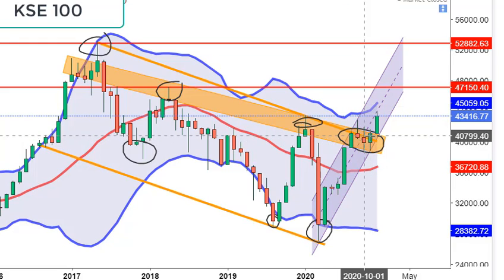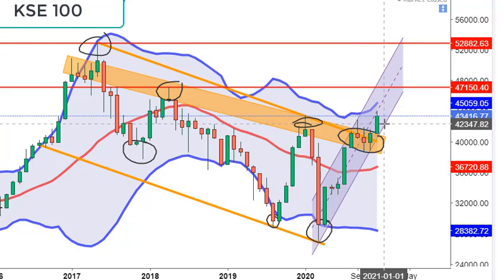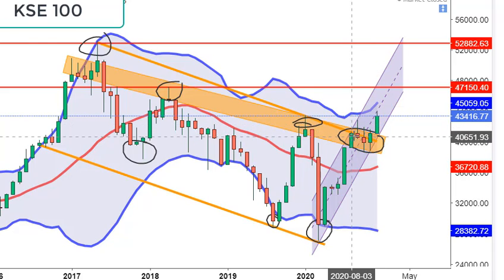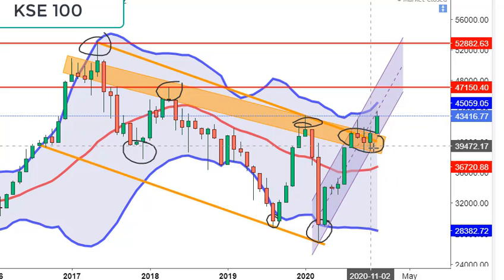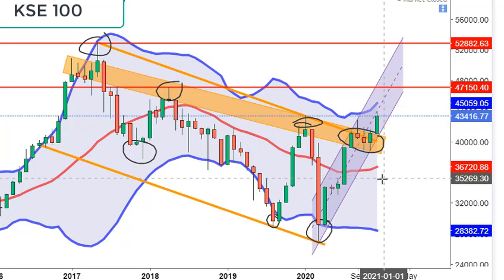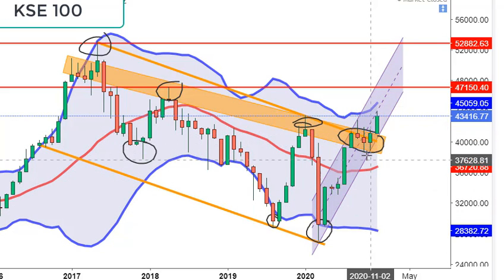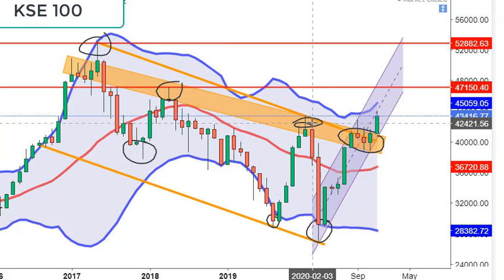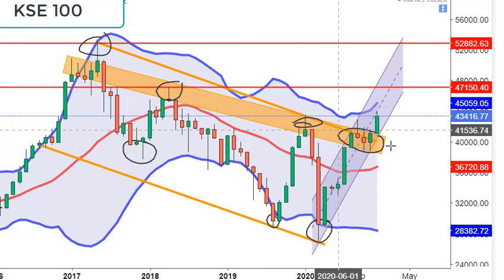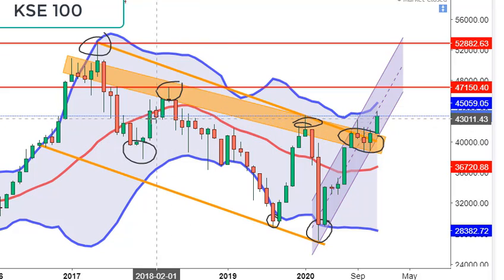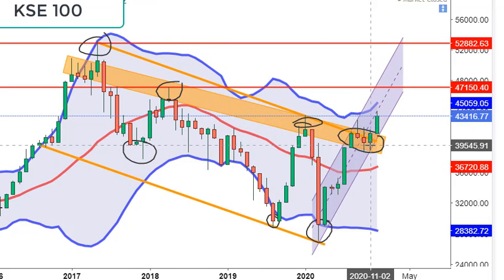A few of them must have been thinking that the index should move upside, and most of them should have been thinking that the index from here should start its downward trend, because every time the market comes over here it turns down, because it is in an overall downtrend.